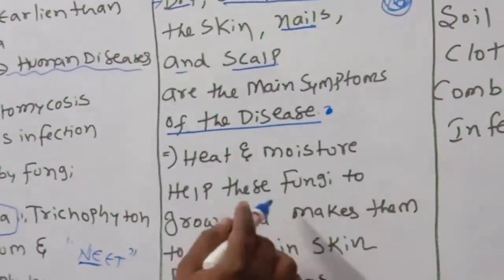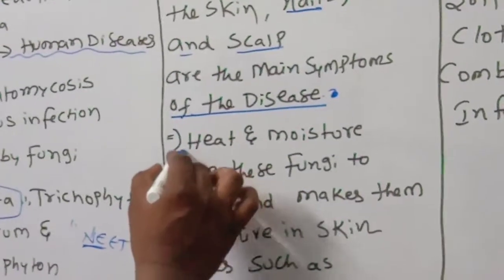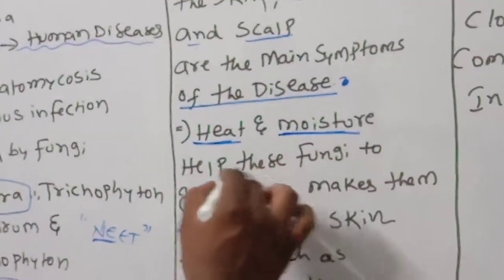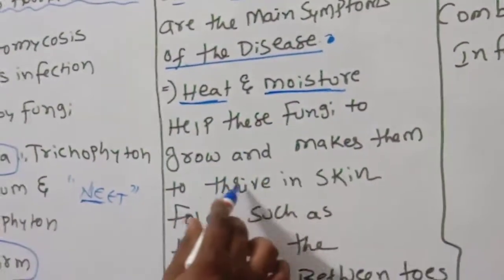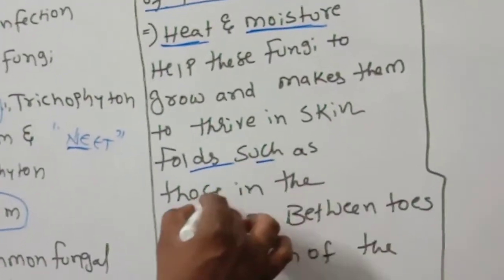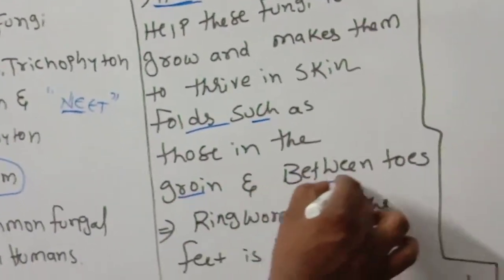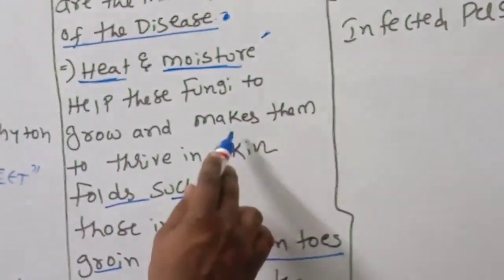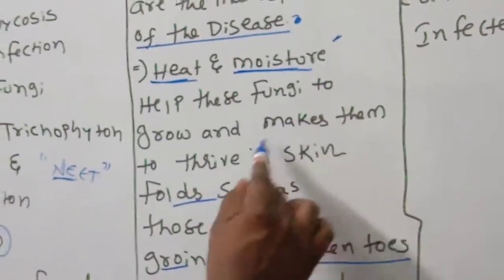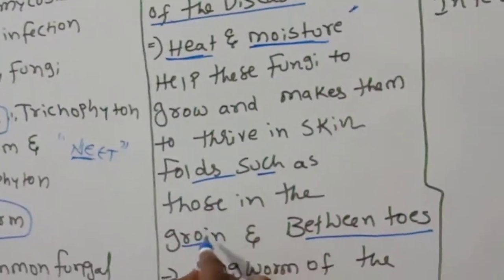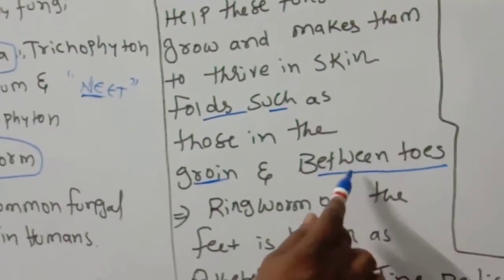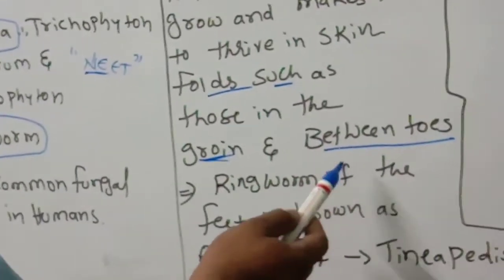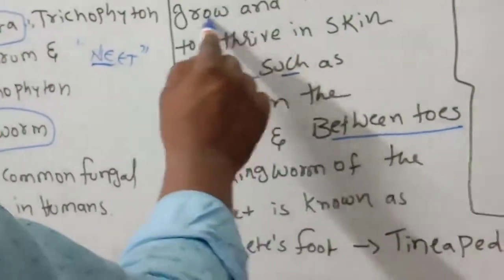Next, the most important point to remember is heat and moisture. Heat and moisture help these fungi to grow and thrive in skin folds such as those in the groin region or between the toes. Moisture is a very favorable condition for fungal growth. Wherever moisture is present in our body, this fungus will easily grow.